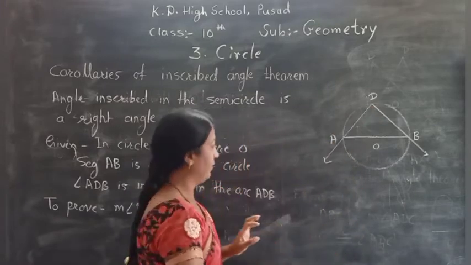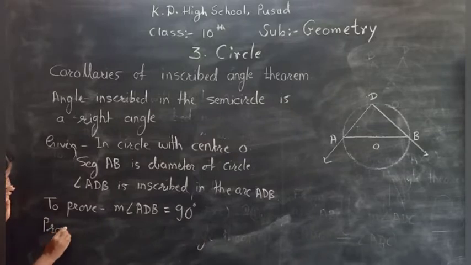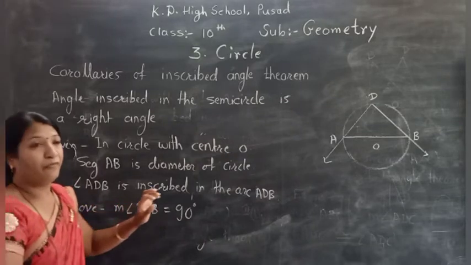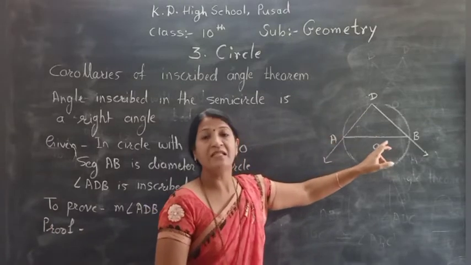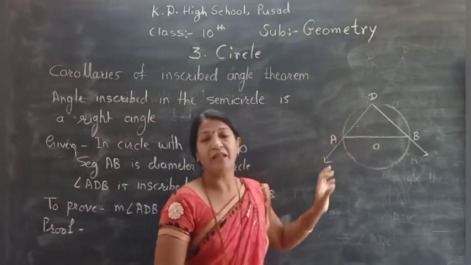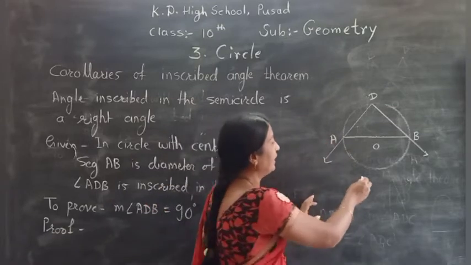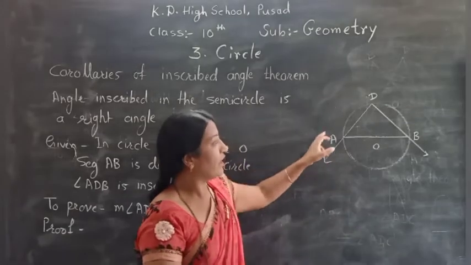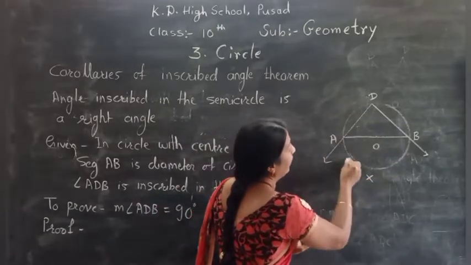Okay. Now see here. Proof. In a proof, we write first statement, angle ADB is inscribed in the arc ADB, that is the given. Now, here we say this measure angle ADB is equal to half of the measure arc AXB.